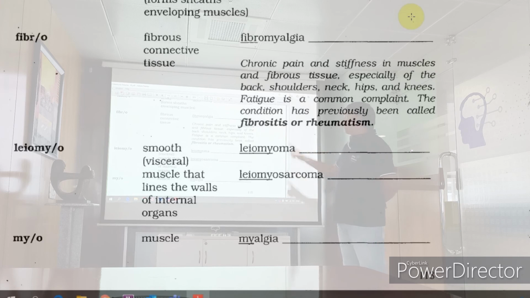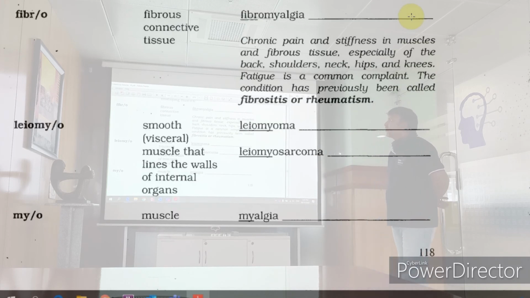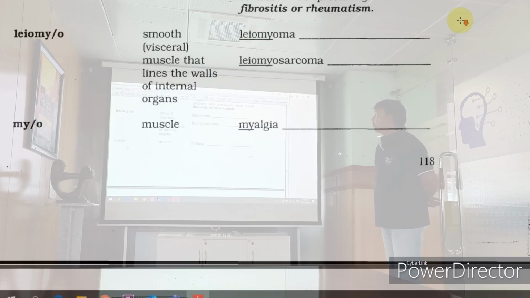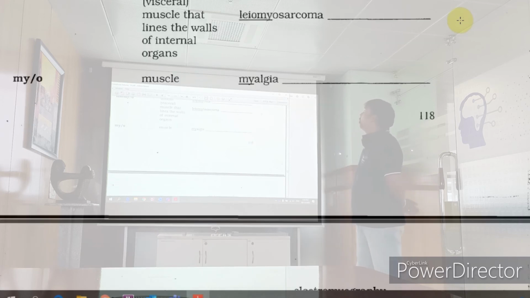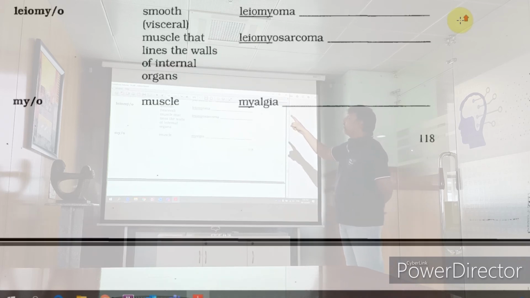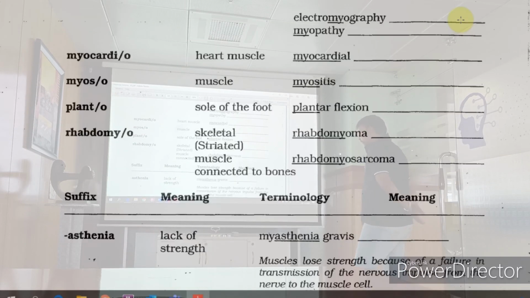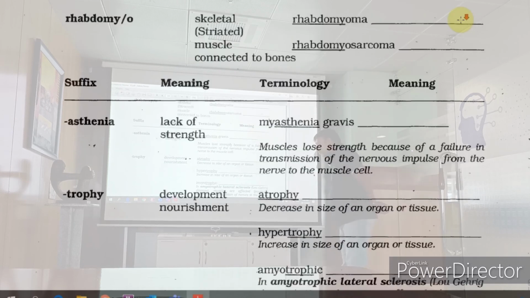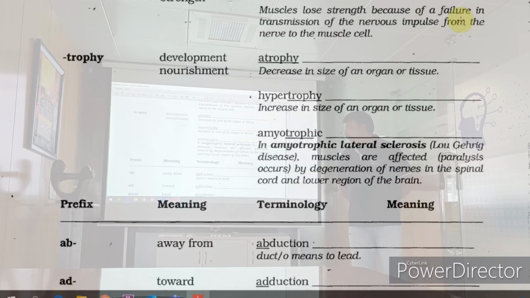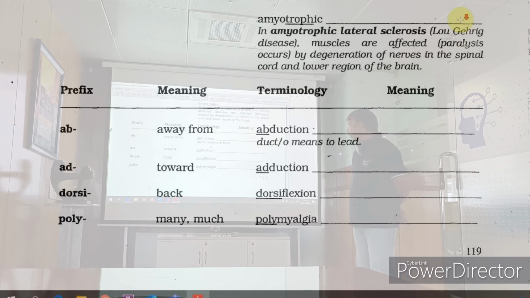Fibromyalgia is one of the chronic pain conditions, where stiffness in the muscle happens. Most of the fibrous tissues, back pain, shoulder pain, everything happens. Unfortunately, somebody whom I know suffers from fibromyalgia. It is an autoimmune disorder. Leiomyoma. Leiomyoma is a benign tumor of smooth muscle. Leiomyosarcoma is a malignant tumor of smooth muscle. Alright? Asthenia, I told you, is lack of strength, myasthenia. Atrophy, prefix, yeah.